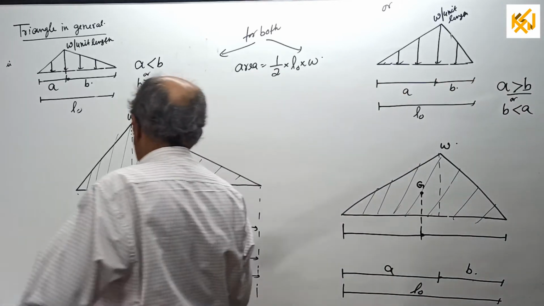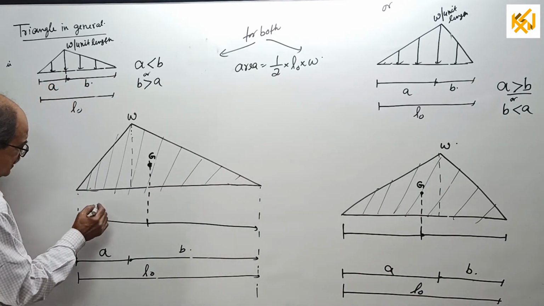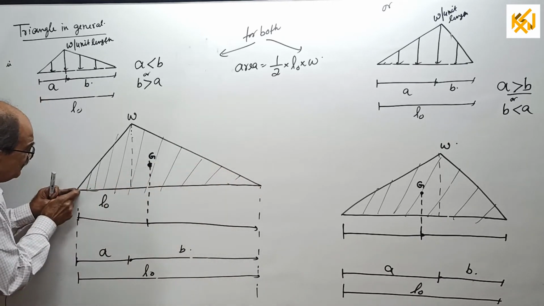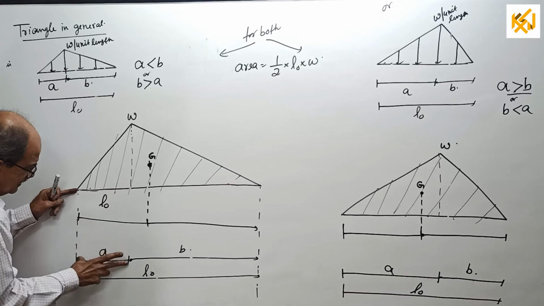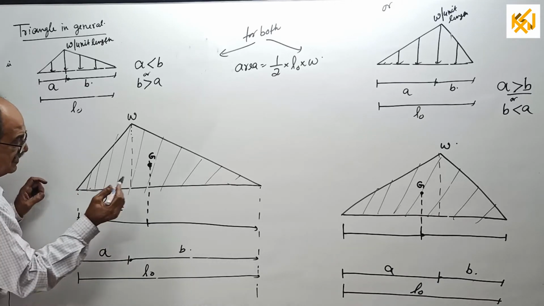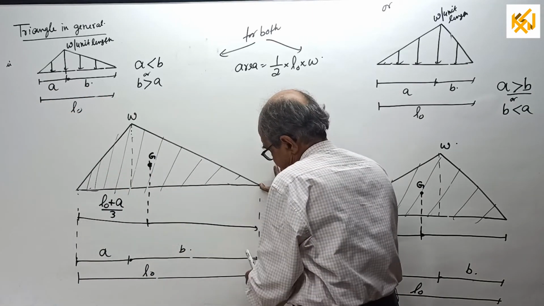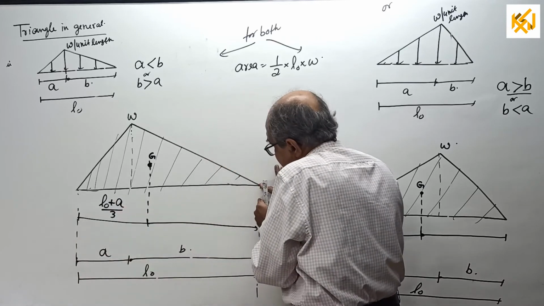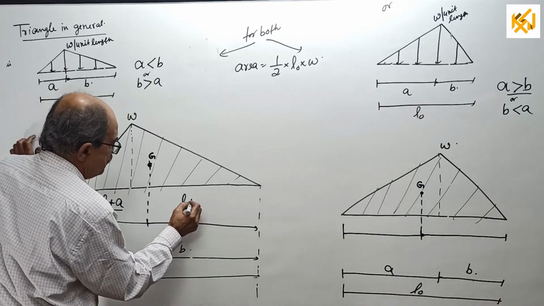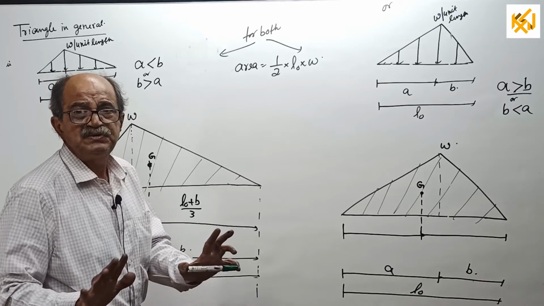Or see here, if I want CG from here, full length L0 plus only this side cut length A, divided by 3. If I want from here, see here, full length L0 plus this side cut length B, so it will be L0 plus B divided by 3. So that is the best way of remembering.